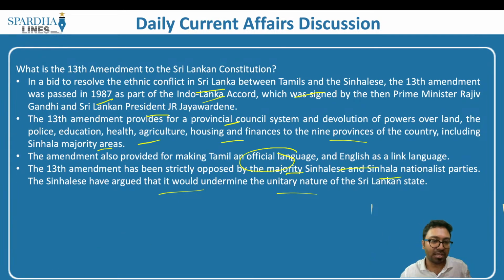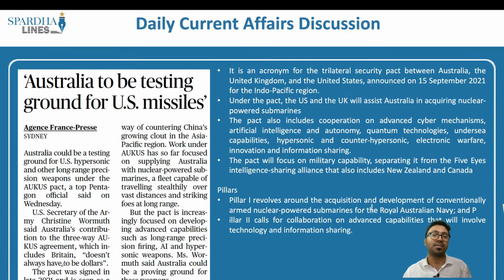Now let's look into the next article. This article is speaking about AUKUS. What is AUKUS? It is an acronym for the Trilateral Security Pact between Australia, United Kingdom and United States, announced on 15th of September 2021 for the Indo-Pacific region. Under the pact, the US and UK will assist Australia in acquiring nuclear-powered submarines.